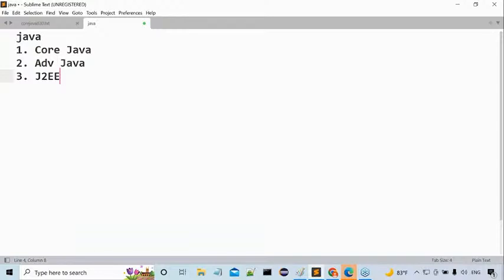Now tell me guys, three parts are available inside Java. What are the three parts which are available inside Java? Core Java, Advanced Java, J2EE. Come again. What are the three parts? Core Java, Advanced Java. Totally wrong statement. This classification is totally wrong.